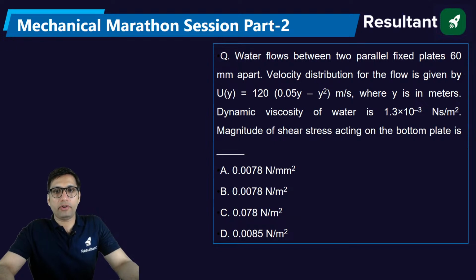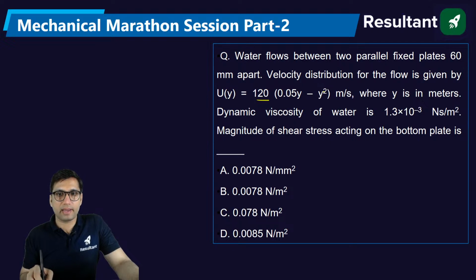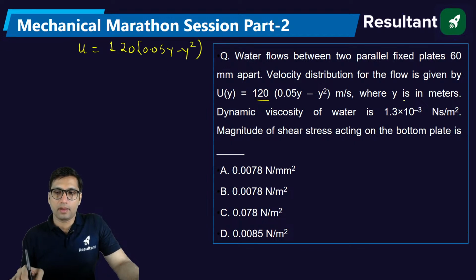Water flows between two parallel fixed plates 60 mm apart. The velocity distribution for the flow is given by the relation 120.05y minus y square. Dynamic viscosity is also given. Find the magnitude of shear stress acting on the bottom plate.